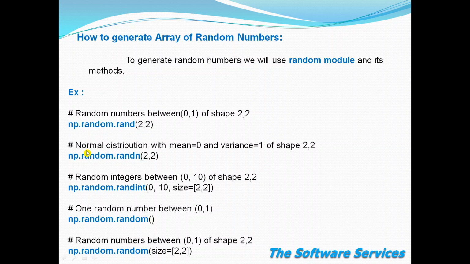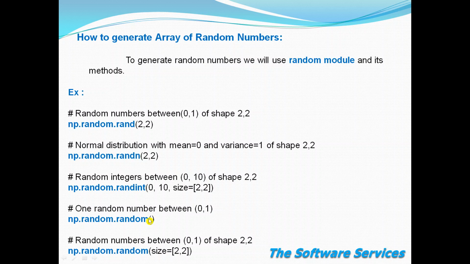Moving forward to the next method, np.random.randn. Randn means normally distributed numbers, that means with mean 0 and variance 1. In the basics of statistics we studied standard deviation and variance in our 10th class or college statistics.